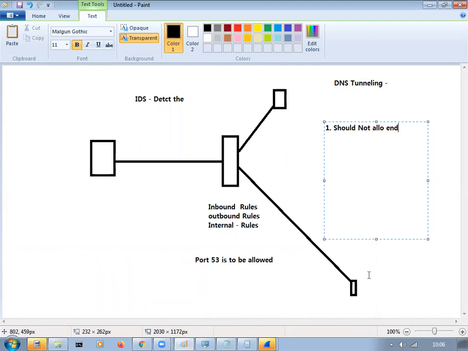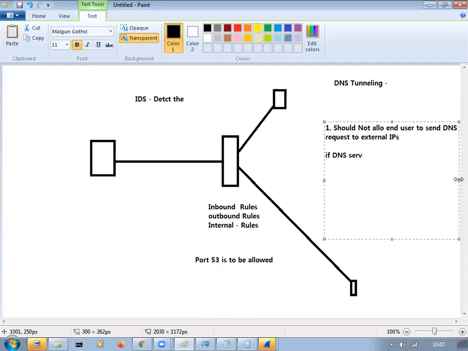So first of all, the problem here is that we should not allow end users to send DNS requests to external IPs. Simple, guys. You know what your DNS IP is.